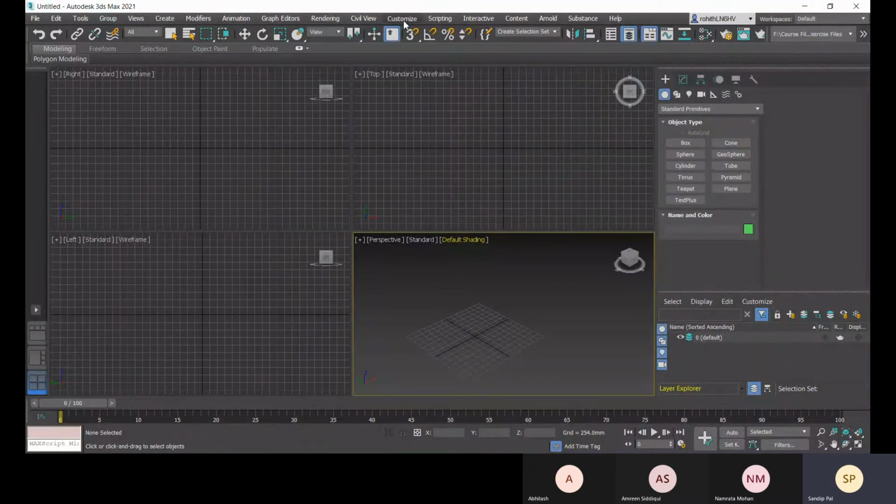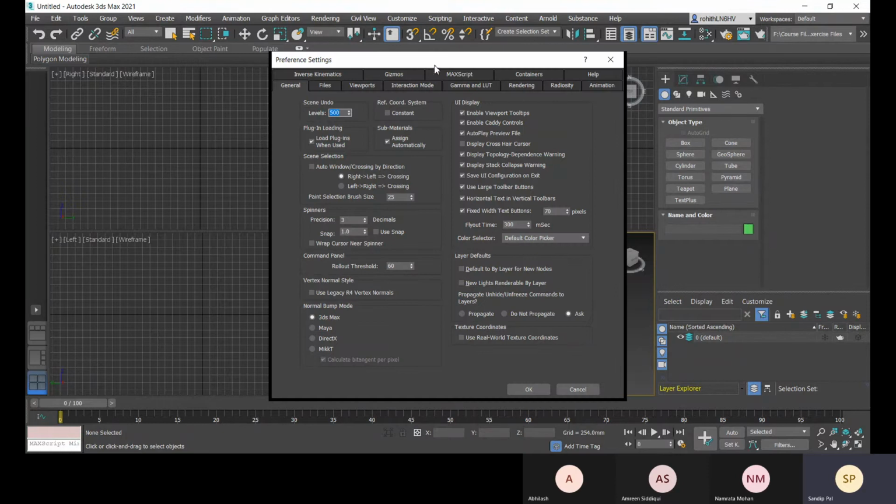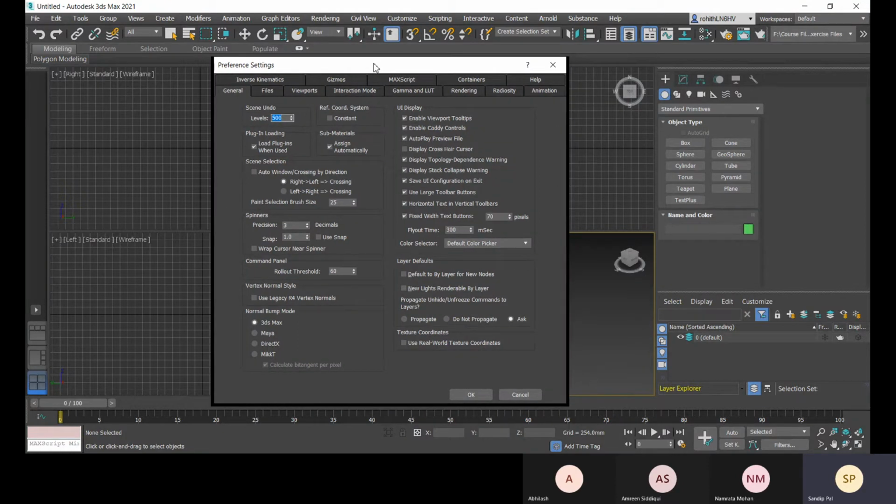Now let me come to this customize option again, and here we have another option, that is preferences. So you will set some preferences according to your preference and you will work. All the general settings are fine. We don't have anything to change right now. You can see that everything is okay right now.